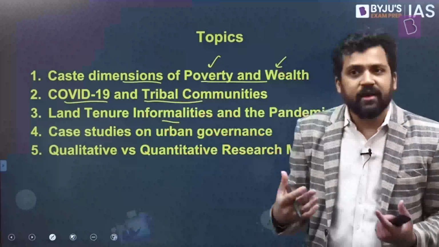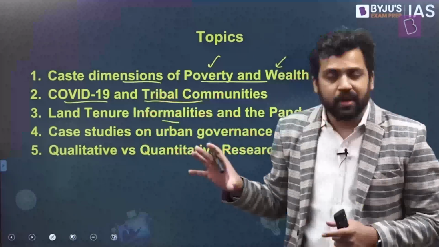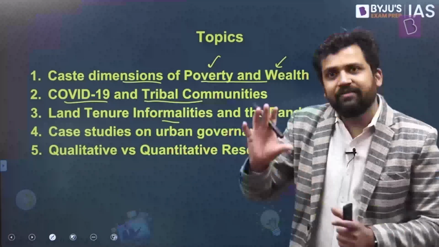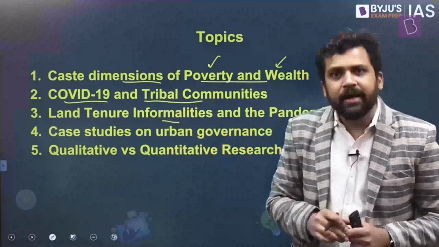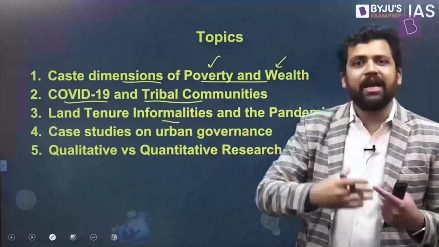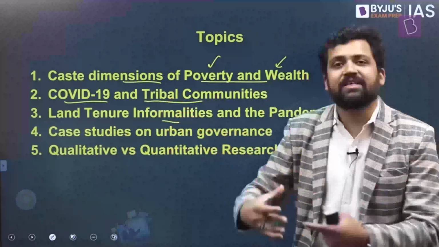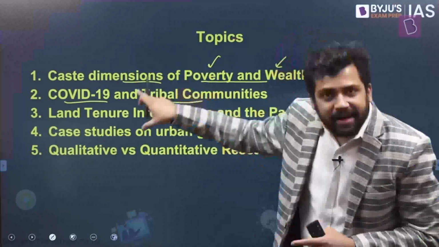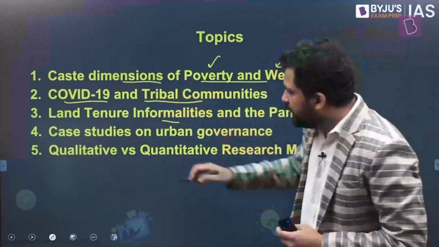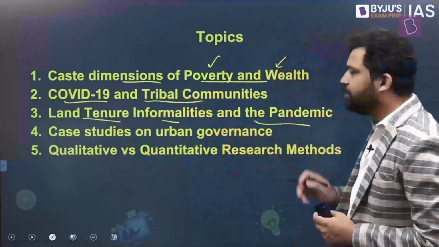Why are we discussing all these things in UPSC Sociology paper 2? You will get questions where they link things with contemporary issues. You might know about tribal communities and all the major issues, but they will try to link it with something which is happening right now, something which has happened recently. So what is the linkage between COVID-19 and tribal communities? We'll explore that. The next one is land tenure informalities and the pandemic.